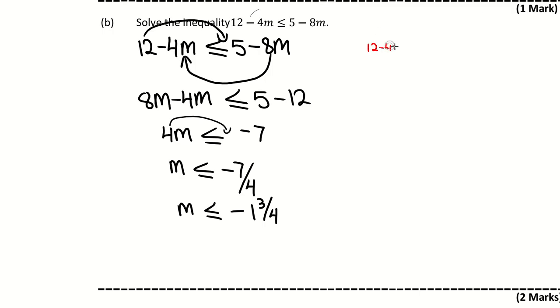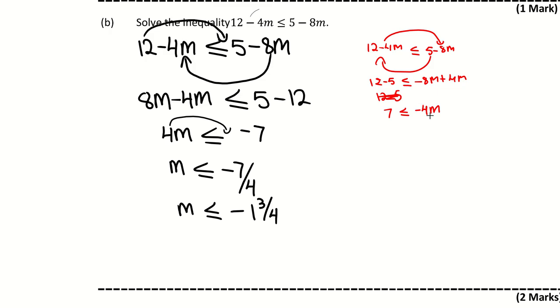12 minus 4m, 5 minus 8m, and I carried this across, and I carried this across here. I would have 12 minus 5 is minus 8m plus 4m. That is 12 minus 5, which is 7. Positive 7 is less than or equal to negative 4m. Now, I want m to be positive.